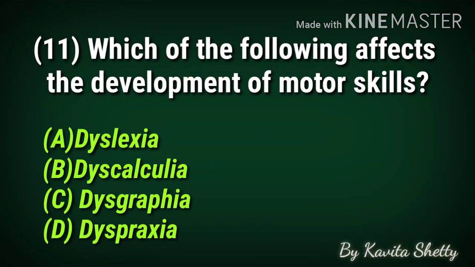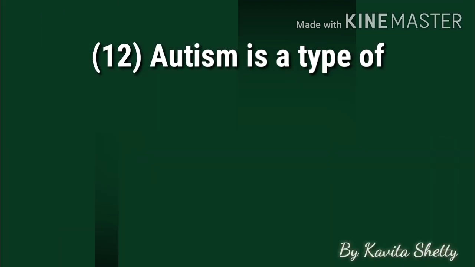Moving towards our next MCQ, MCQ number 11, which of the following affects the development of motor skills? Again, you can see the same set of options. So here the correct option is D, dyspraxia. People with dyspraxia have trouble planning and executing fine motor skills, which can range from waving goodbye to getting dressed.